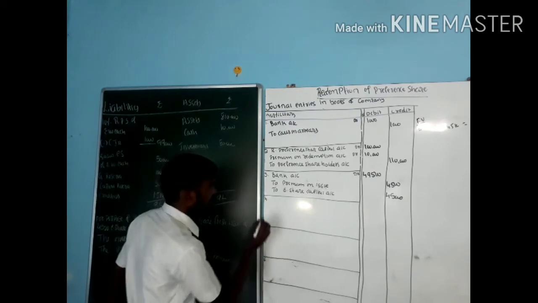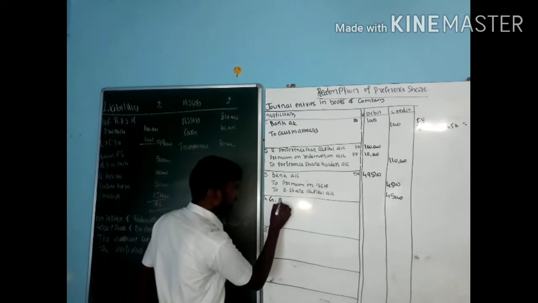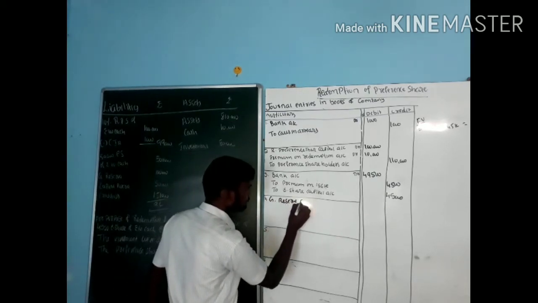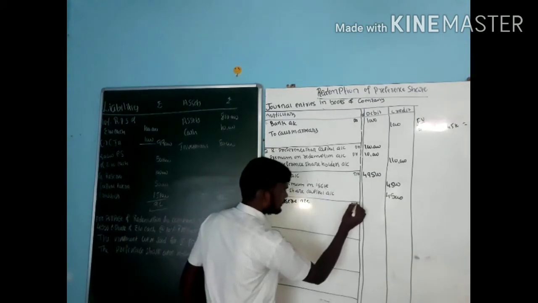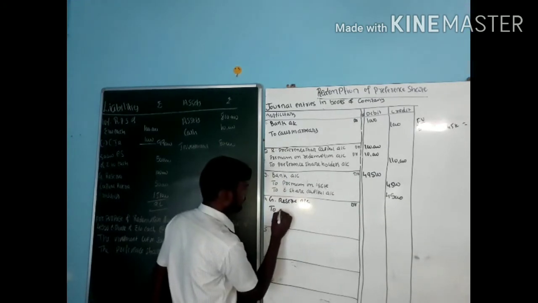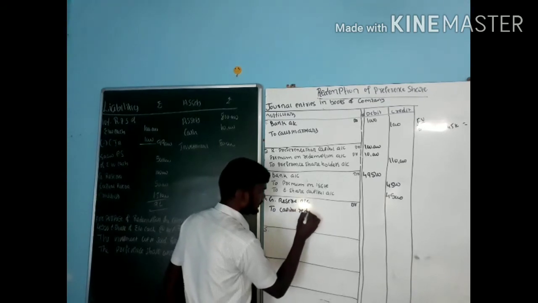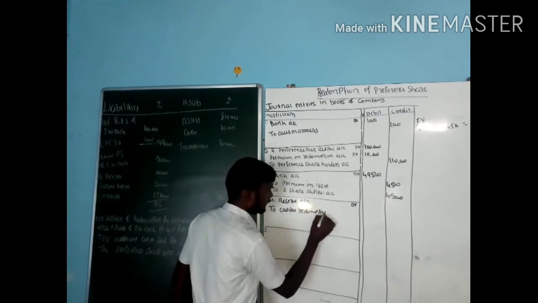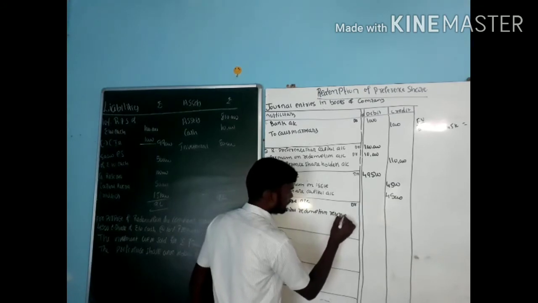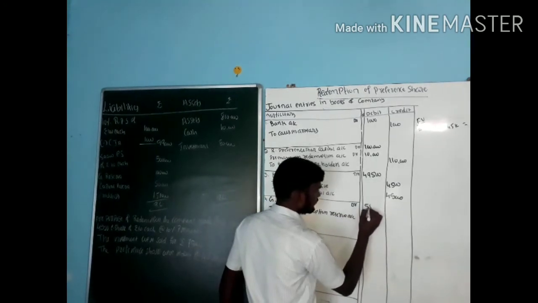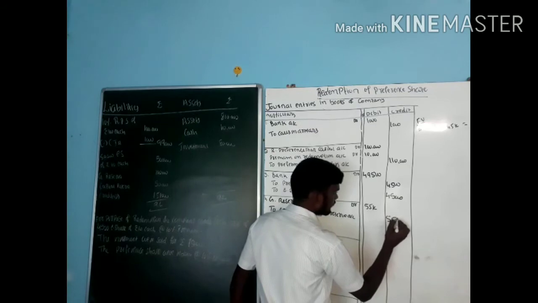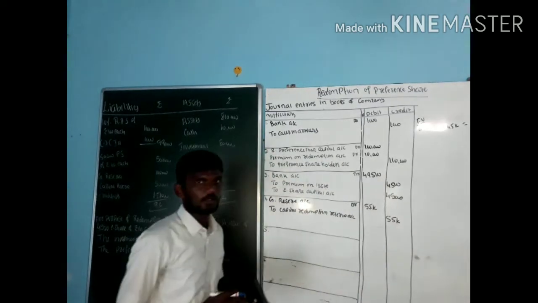So what's the entry then? General reserve account debit to capital redemption reserve, how much? That is 55,000. That was one working note for face value.